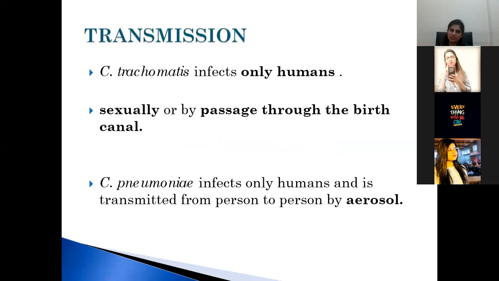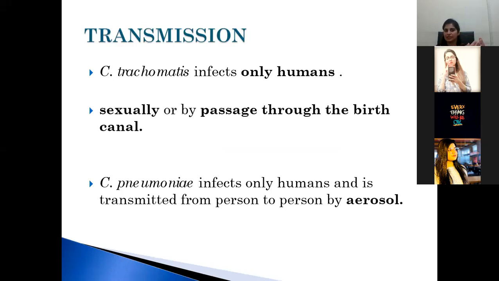Now we move to the transmission. As we discussed in the table, Chlamydia trachomatis infects only humans. The only host is humans, and it is transmitted sexually, by passage through the birth canal, or by vertical transmission. Vertically means from mother to fetus. And then Chlamydia pneumoniae infects only humans and is transmitted from person to person by aerosol or by respiratory droplets.